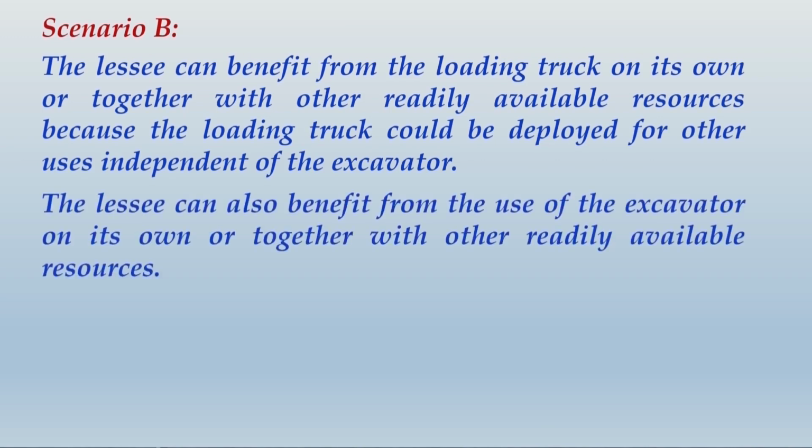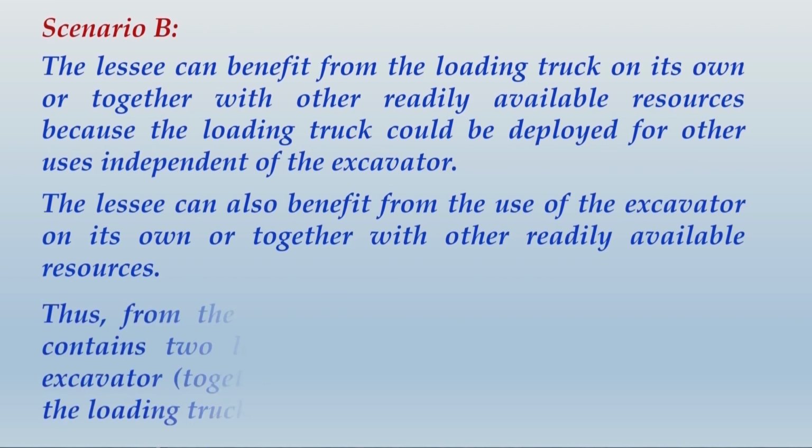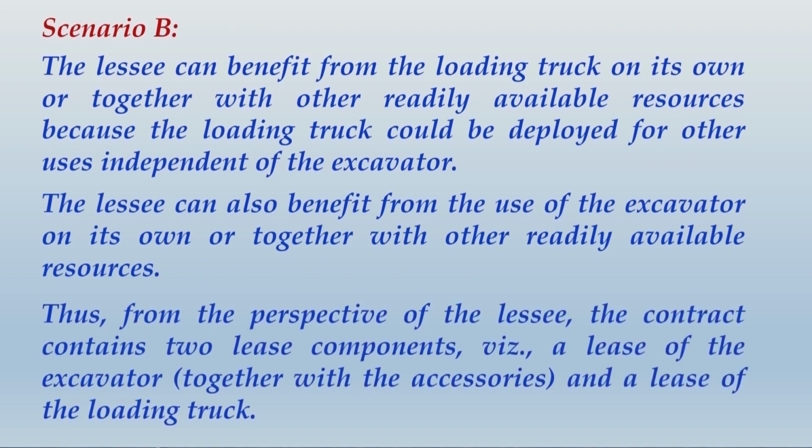The lessee can also benefit from the use of the excavator on its own or together with other readily available resources. Thus, from the perspective of the lessee, the contract contains two lease components, that is lease of excavator together with the accessories. That means excavator and accessories are still considered as one component, and the lease of the loading truck as a separate component. So friends, write this up as well, and that will be completion of your answer.